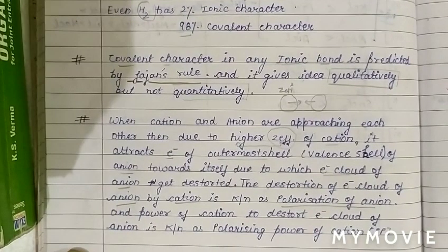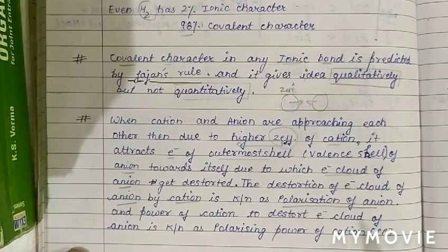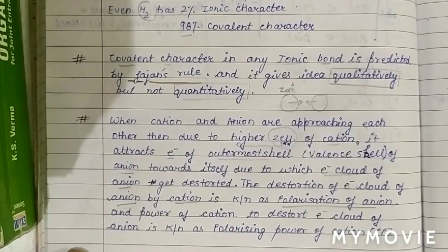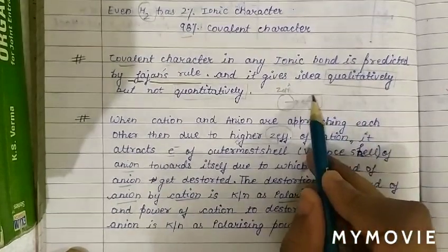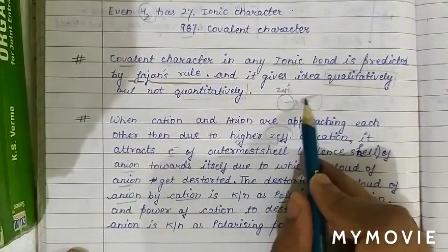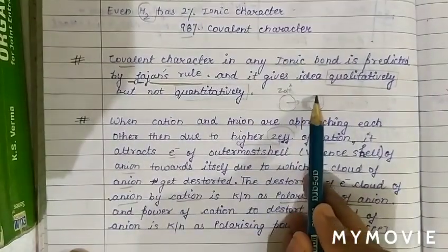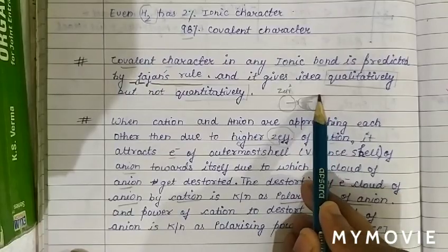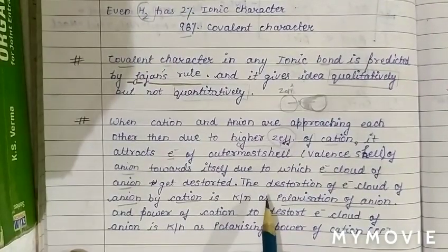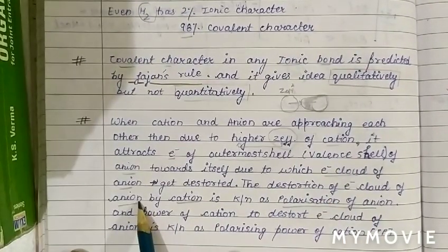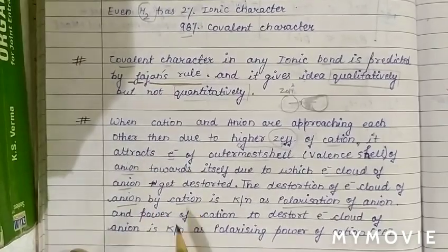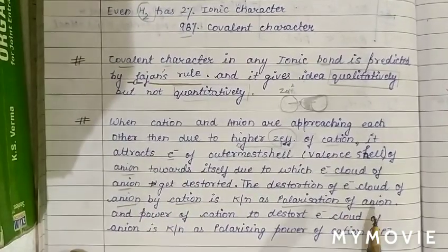So what is polarization of the anion? When cations and anions approach each other, and the cation having high effective nuclear charge attracts the electron cloud of the outermost shell of the anion, therefore the electron cloud of the anion gets distorted. This is called polarization of the anion.